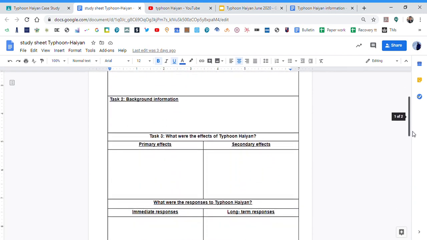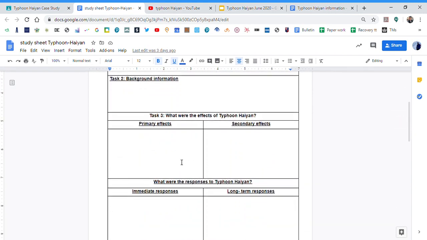Your task 3, which is probably the one that's going to take you the most time, is this one here, about what were the effects of Typhoon Haiyan. So the primary and secondary effects, but also what were the immediate and longer term responses. I'll go through a few photos to give you a bit of a flavour of that in a second. But essentially, primary effects, same as when looking at earthquakes and volcanoes and other climate things, are ones that happen straight away at the start or immediately after the typhoon strikes. So what did it do straight away? The secondary impacts or secondary effects are things that happen to people and to the environment and to the economy, etc. in the longer term. So it might be days, weeks, or even months later.